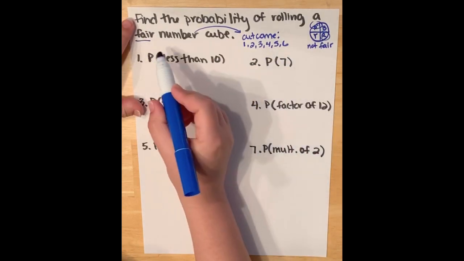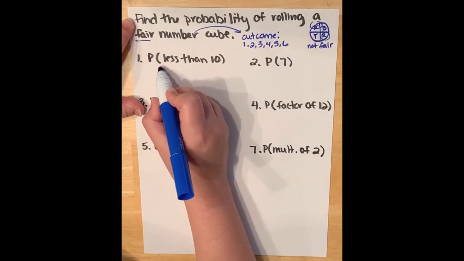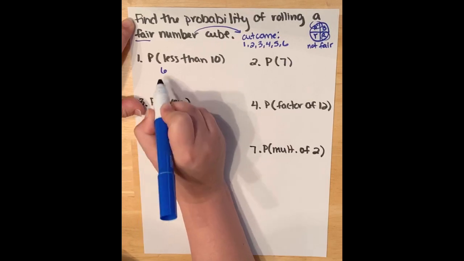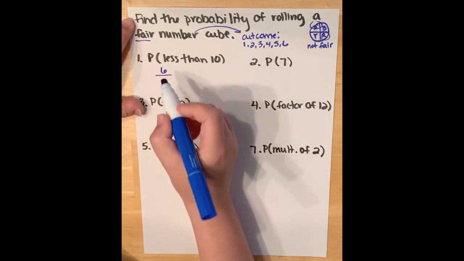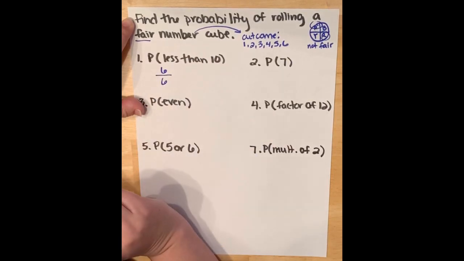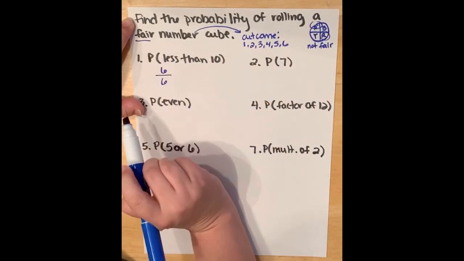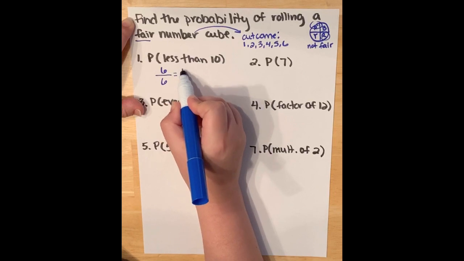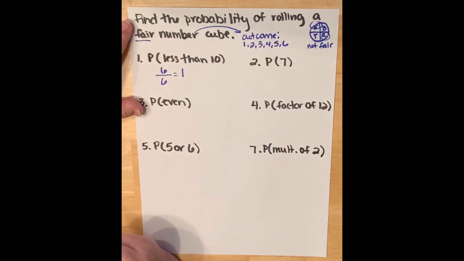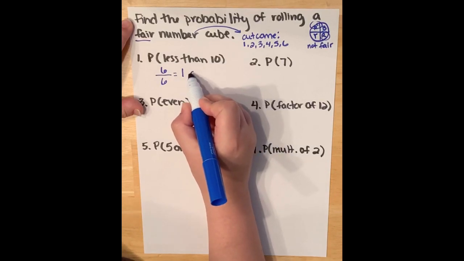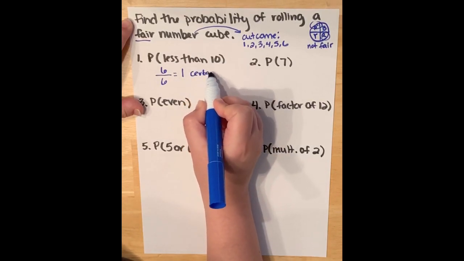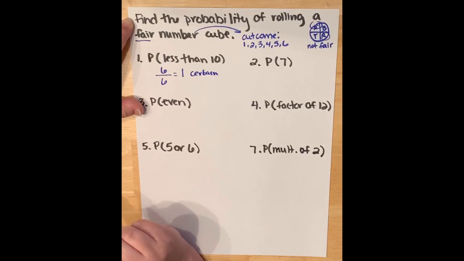So I would say the answer is I have 6 possible outcomes out of 6 total outcomes, because I want each of these numbers represented that would be less than 10, which reduces to 1. Always reduce, always reduce. This would be considered certain to happen. If I roll the number cube, I am definitely going to get a number less than 10 because there are no numbers on that cube greater than 10.